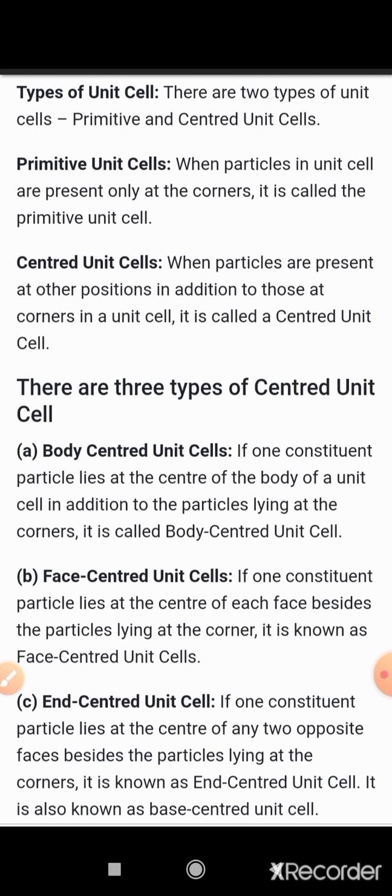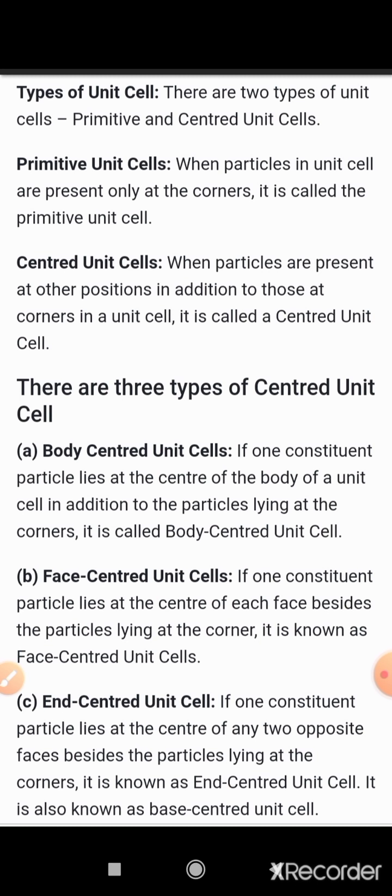These are face centered unit cells. In an end centered unit cell, all the corners are occupied by particles.